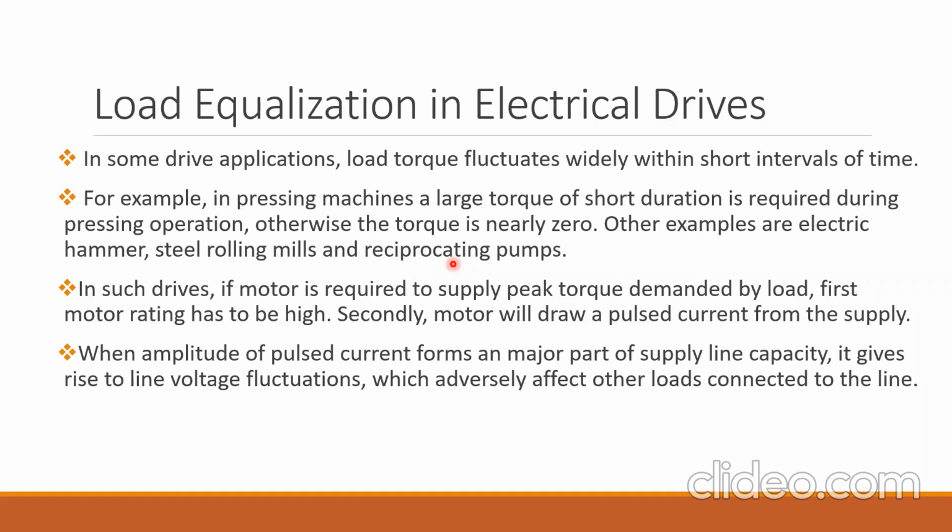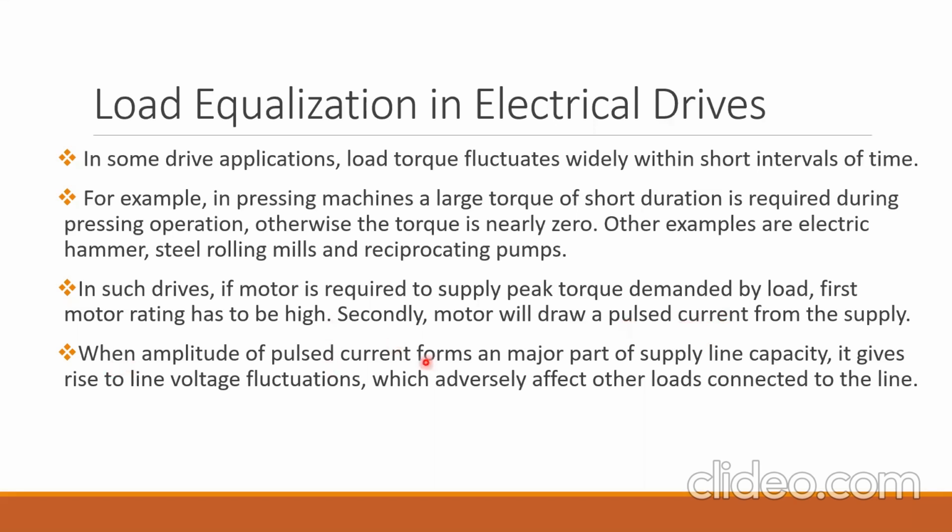We know that the no load speed of the machine is greater than the rated speed. That will happen here. In such drives, if the motor is required to supply the peak torque demanded by the load, first the motor rating has to be high. If we have to supply the Tmax requirement by the load, then the motor rating must be too high. Secondly, the motor will draw a pulsed current from the supply. We have shown that if the Tmax capability is provided by the motor alone, then the input current is of the pulsed form.